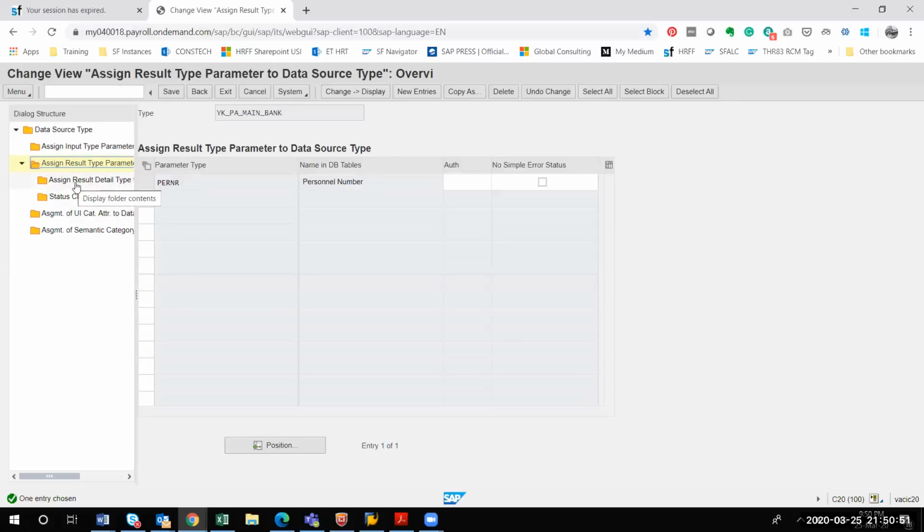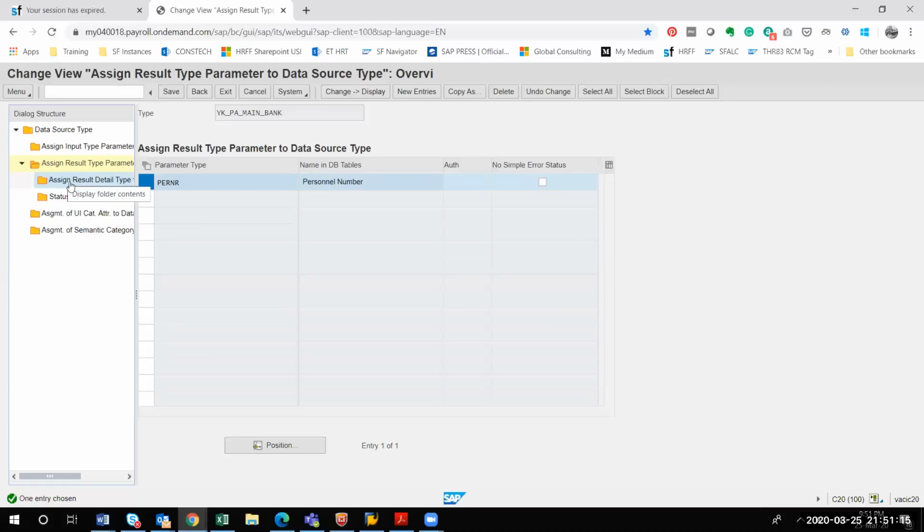Personal number is important for main bank, then assign result type. For that you have to select this partner. Whenever you see the folder assign result type parameter, if I expand this folder, to go to the subfolder, first I have to select this particular main parameter type.